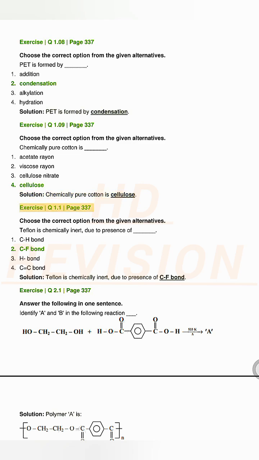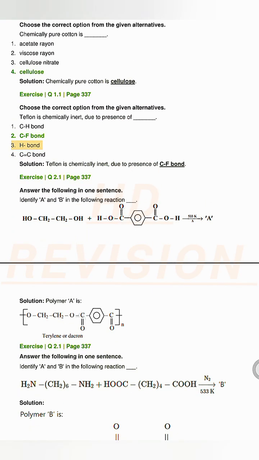Exercise Q1.10, page 337. Choose the correct option from the given alternatives. Teflon is chemically inert due to presence of ____. 1. C-H bond. 2. C-F bond. 3. H bond. 4. C=C bond. Solution. Teflon is chemically inert due to presence of C-F bond.